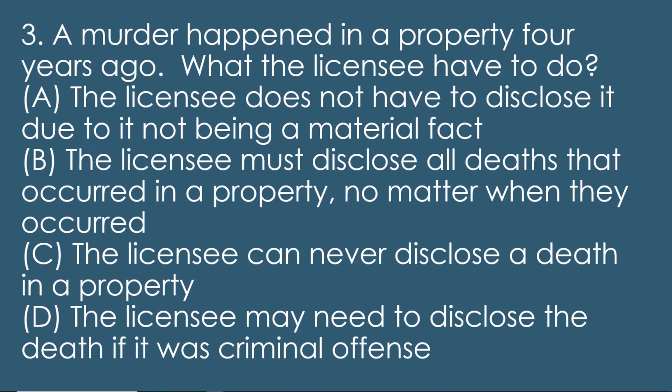3, a murder happened in a property 4 years ago. What does the licensee have to do? A, the licensee does not have to disclose it due to it not being a material fact. B, the licensee must disclose all deaths that occurred in a property, no matter when they occurred. C, the licensee can never disclose a death in a property. D, the licensee may need to disclose the death if it was a criminal offense.